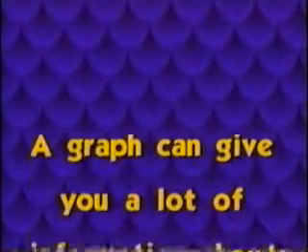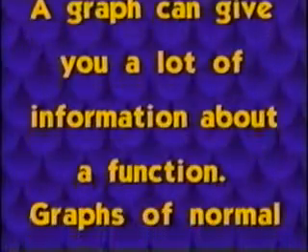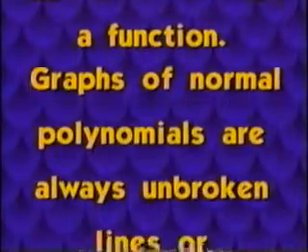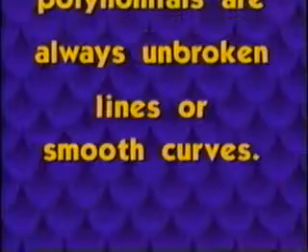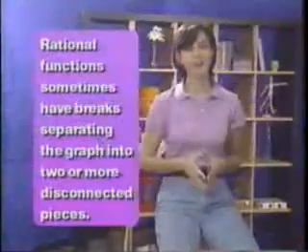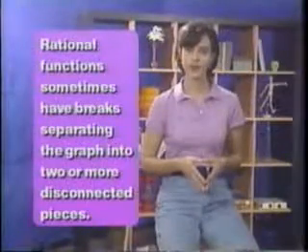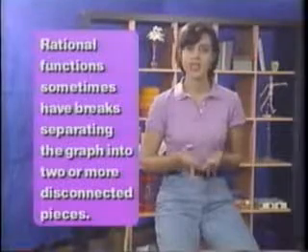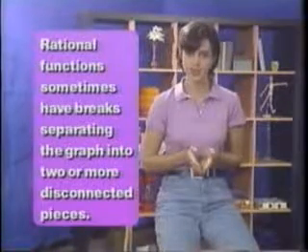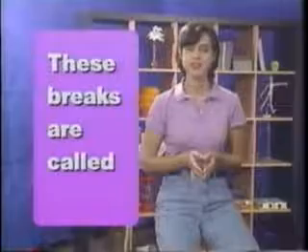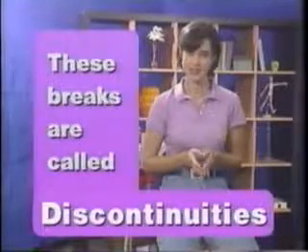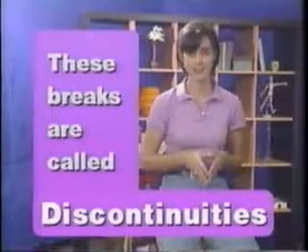Section E, Graphing Rational Functions. As you know, a graph can give you a lot of information about a function. Graphs of normal polynomials are always unbroken lines or smooth curves. But, as you will soon see, rational functions can sometimes have breaks, separating the graph into 2 or more disconnected pieces. These breaks are called discontinuities, and we're about to explore what causes them.